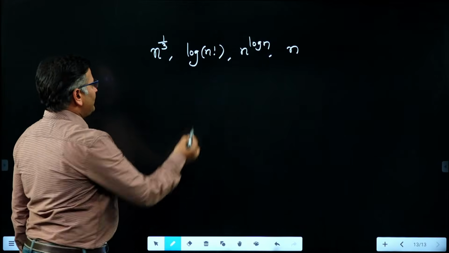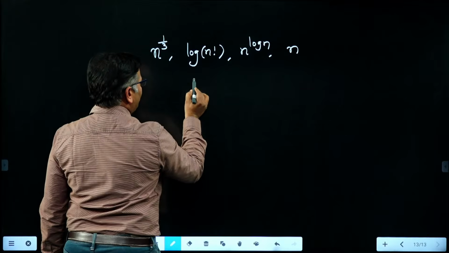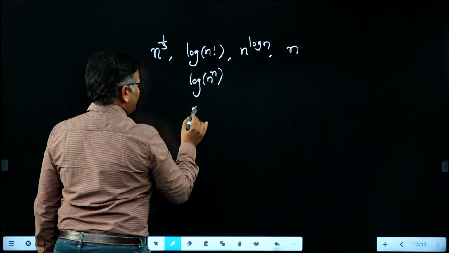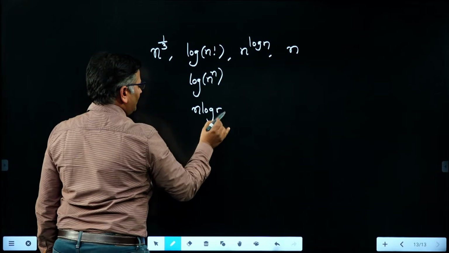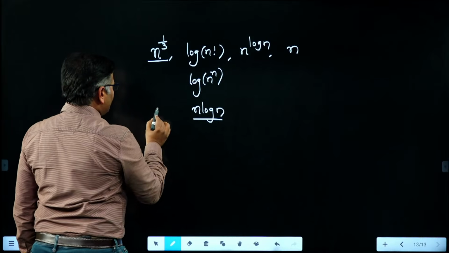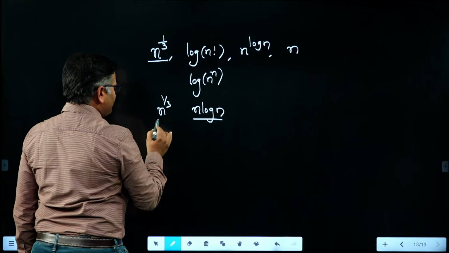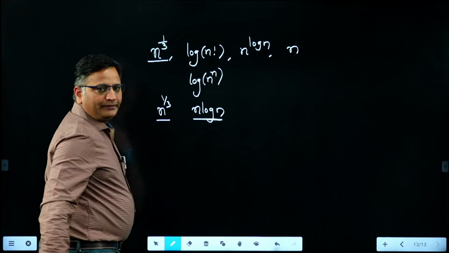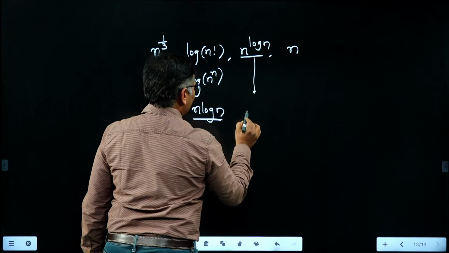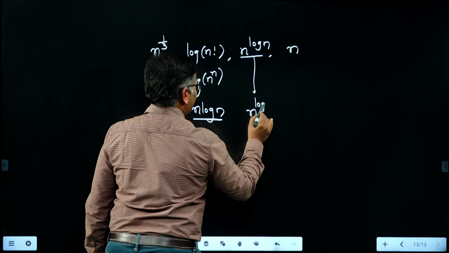You know, n factorial is nothing but we can say n power n. By modifying this, it is nothing but n log n, right? So this function is n log n, whereas this is n power 1 by 3, which is also polynomial. It is a polylogarithm function. Of course, we can also take it as a polynomial. n power log n is an exponential function.